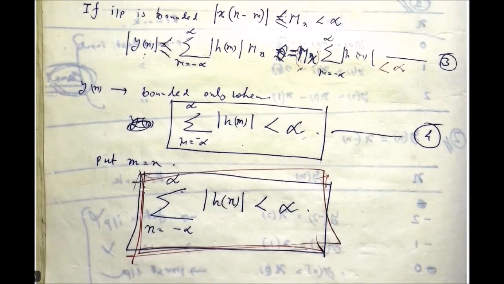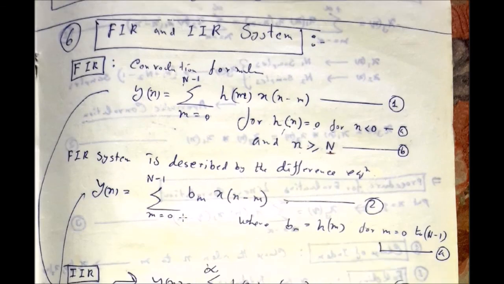It is the condition. In place of m, you are putting n, and this condition must hold for any system to be stable. Okay. If you want to check whether a system is stable or not, this criterion has to be checked. If the impulse response is given to you, then just check this summation and see whether it converges or diverges. If it converges, then you can say that the system is stable, otherwise it is unstable. Okay. Examples you have to go through by yourself.